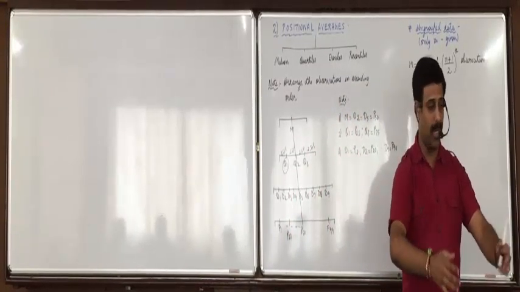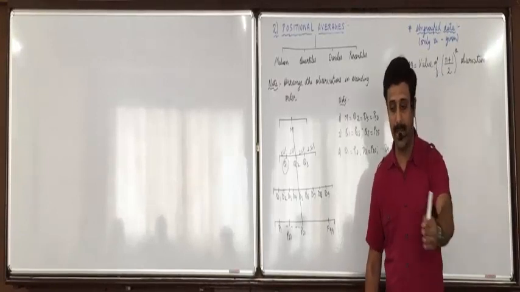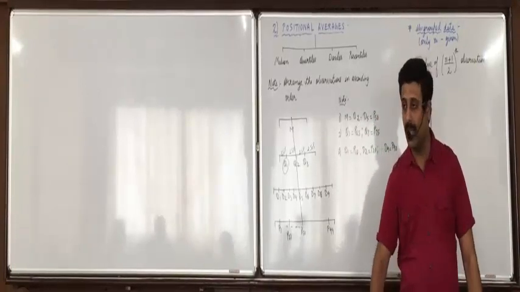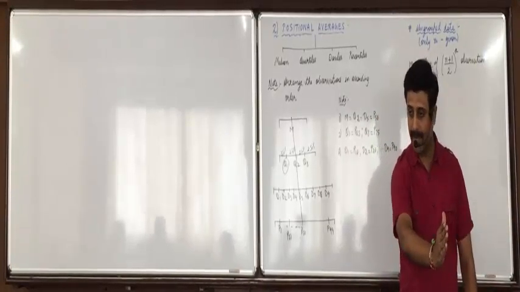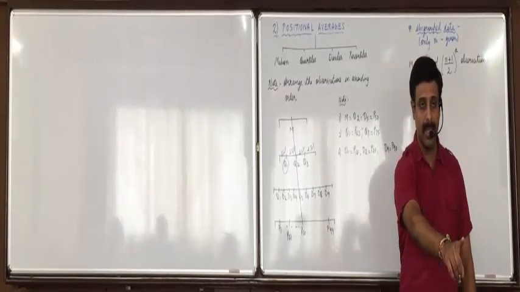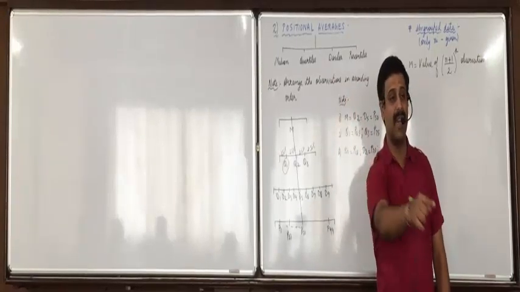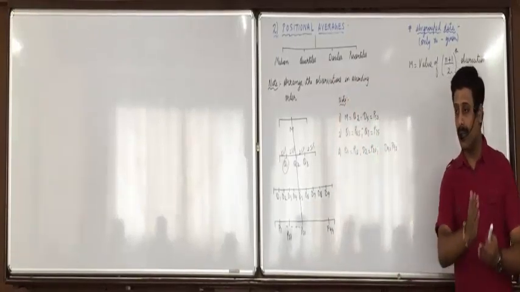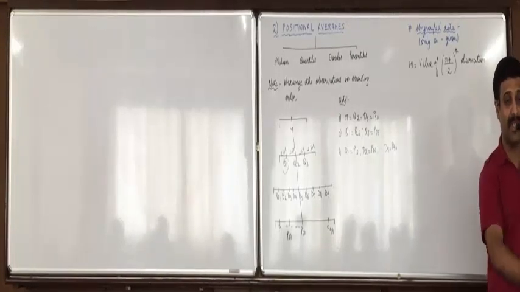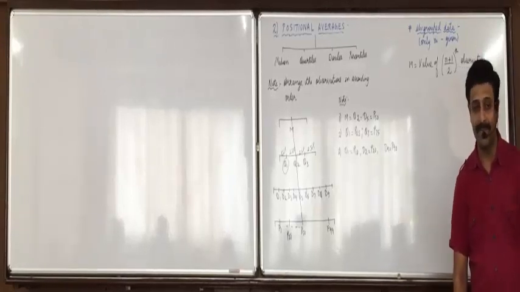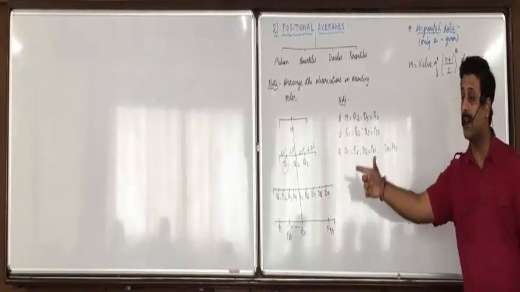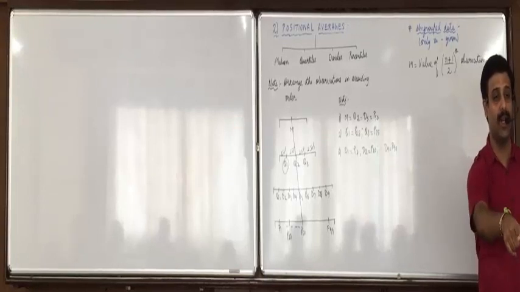Now suppose they are sitting together: Viraj, Sanket, Jain, Riya and Bhavya. Akshay. Which is the middlemost? Akshay, right? Out of 5, listen carefully, the middlemost is third. Can I say that third is 5 plus 1, 6 divided by 2, 3? How do you get it? 5 are there. If you do 5 divided by 2, then you get 2.5, half of Sanket, half of Akshay. But we have the third observation. How do you get that third? 5 plus 1, 6 divided by 2. Do you get the third, the middlemost?